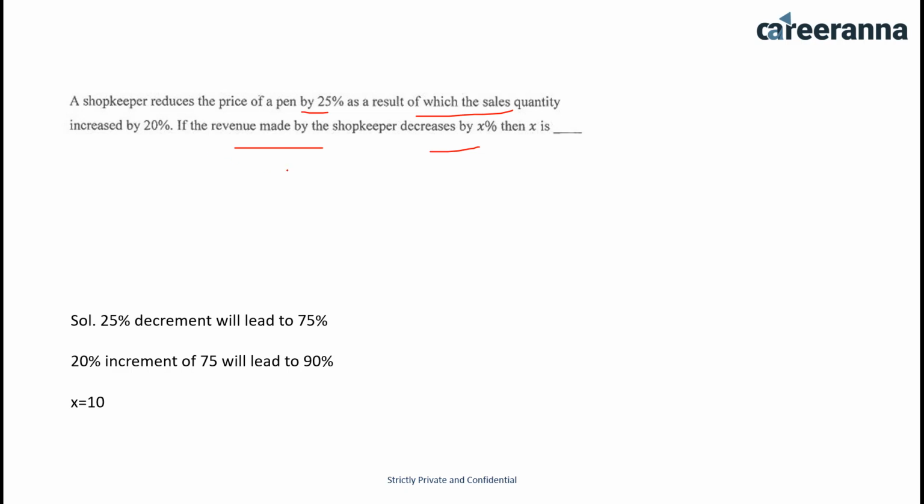Next question. A shopkeeper reduces the price of a pen by 25%, as a result of which the sales quantity increased by 20%. If the revenue made by the shopkeeper decreases by x%, then x is. Very easy question. Now if I suppose the price to be 100, so 25% decrement would lead to 75. Now 20% increment as per the question, so 20% of 75 would be 15, and if I add this 20% in 75, it would be 90. So loss would be 100 minus 90, which is 10. Answer for this question is 10.